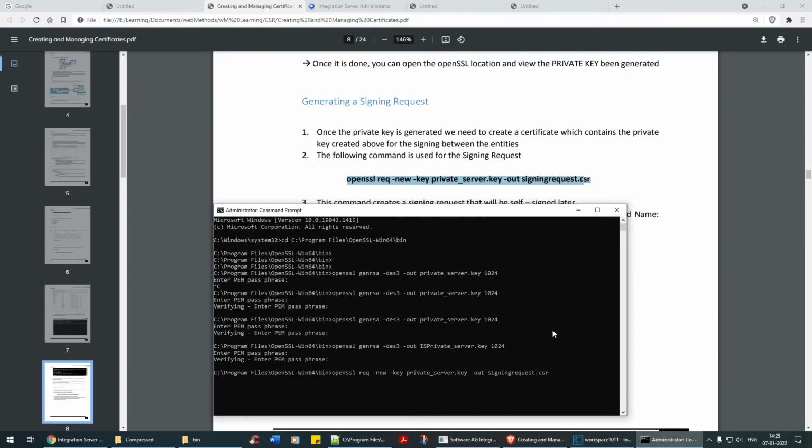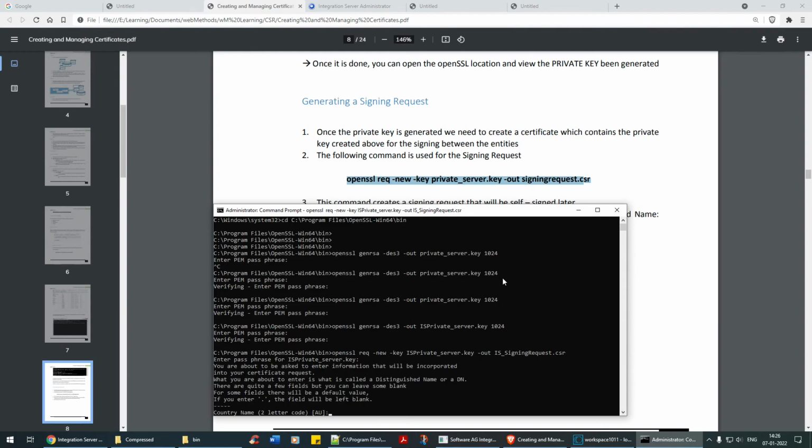Here we have to give this particular key name. And for the signing request, I'll say IS underscore signing request dot CSR. Enter the passphrase. You have to give the passphrase that was given before. That was mathematics, so I'll give the same thing. Okay, enter the country name. It's India. Just anyways, it's fine.